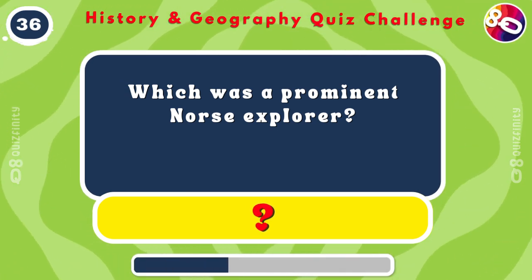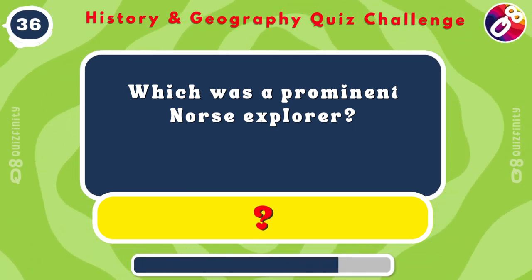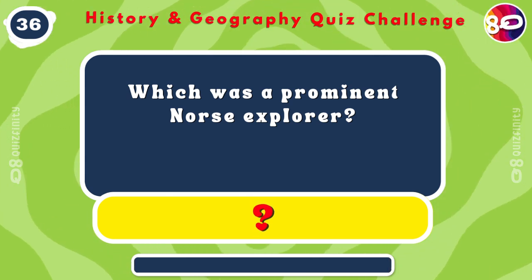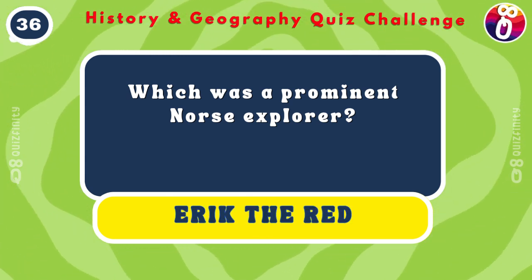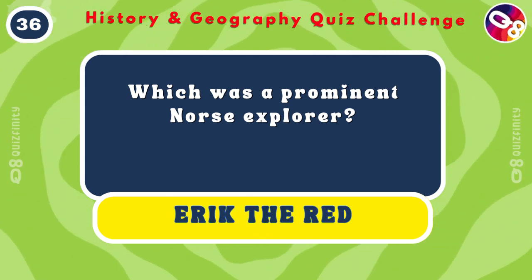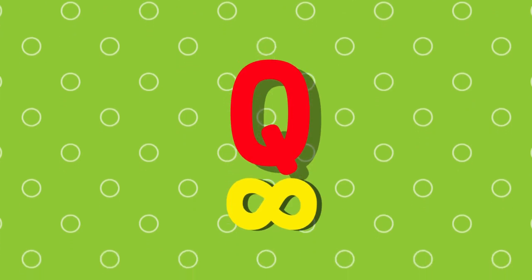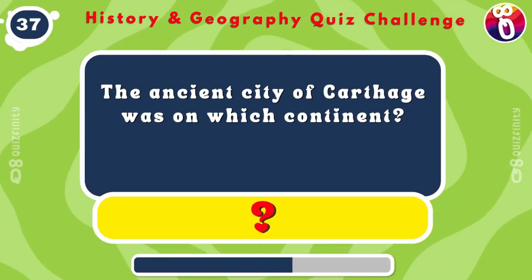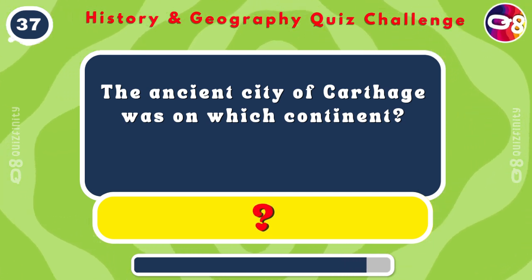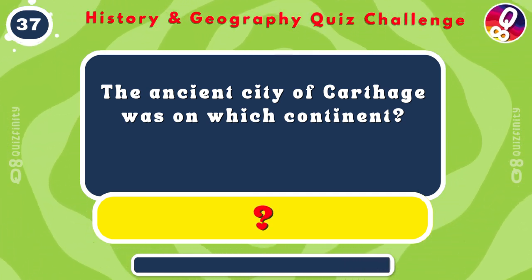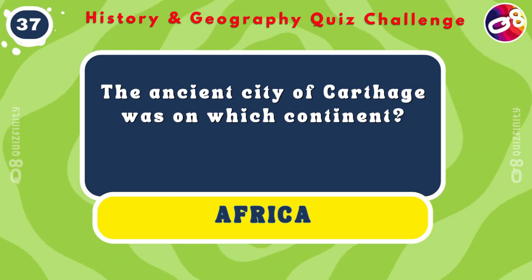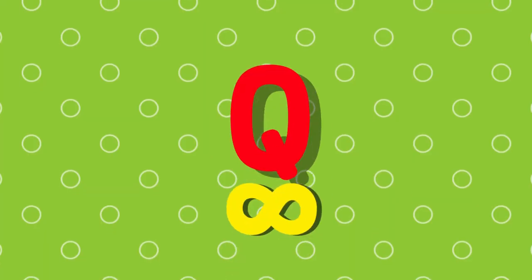Which was a prominent Norse explorer? Eric the Red. The ancient city of Carthage was on which continent? Africa. Rome had some tough competition.